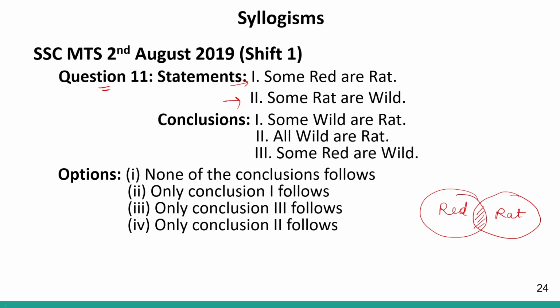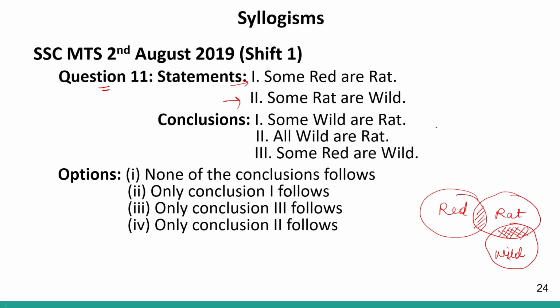Then statement number 2 says some rat are wild. So this can be wild. Some rat are wild. Highlight being this area. Now let us look at the conclusion. Conclusion number 1 says some wild are rat. So some wild are rat.